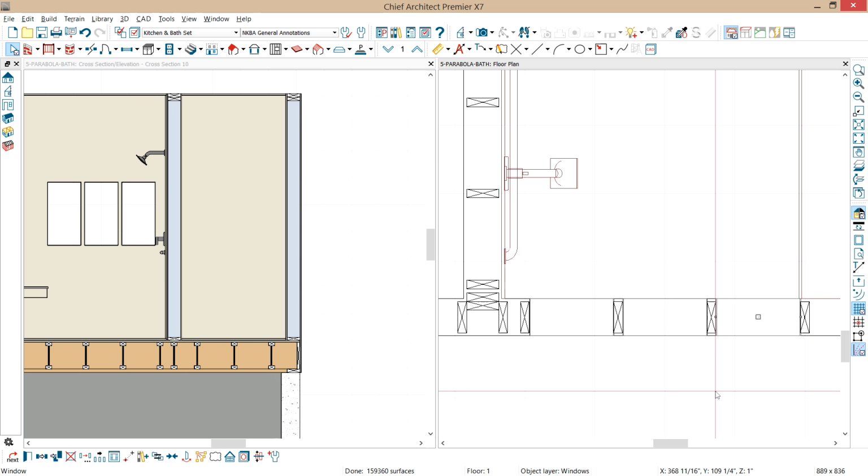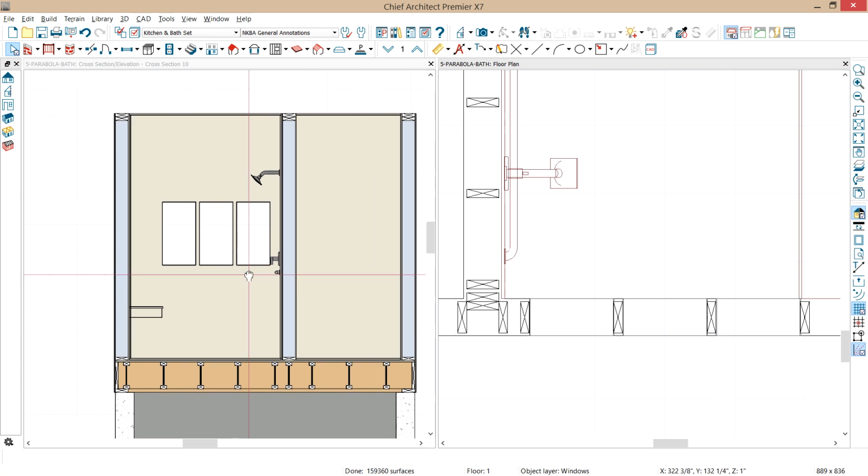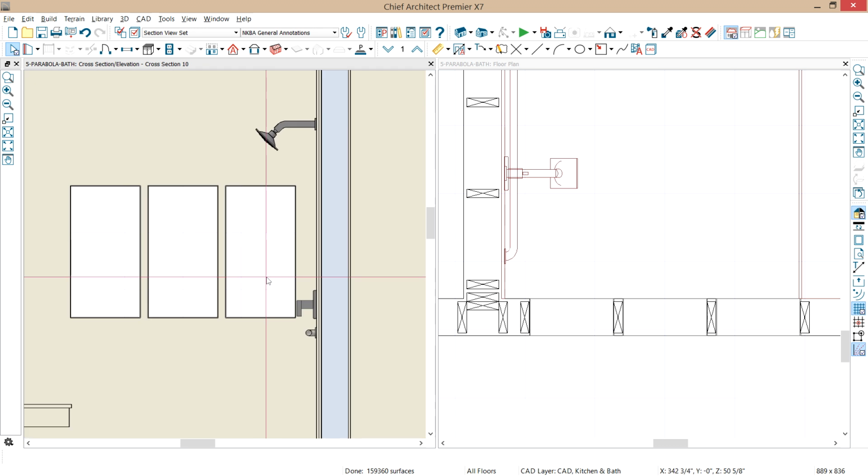Now the next thing we need to do, you'll notice in the back clip cross section you can actually see right through those windows. And that's the advantage of using the back clip cross section versus the wall elevation, because you would not be able to see on the back side of it. So with the wall niche, what we need to do is put a backer behind it. And I'm going to use a polyline solid to create that backer. Let's just zoom in here a little bit. Using the polyline solid tool, let's come in here and we'll just roughly create that backer.